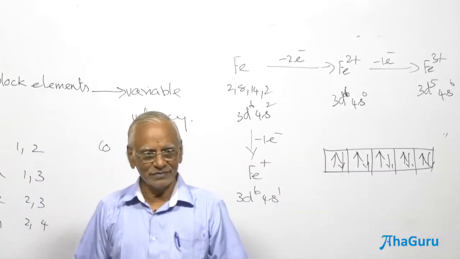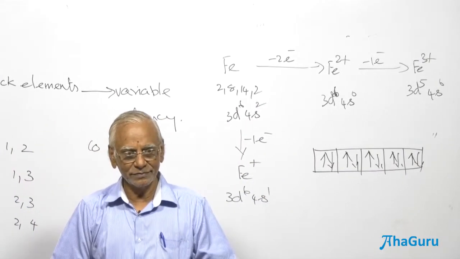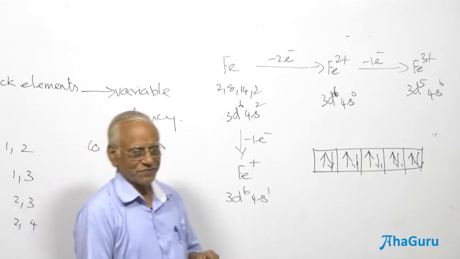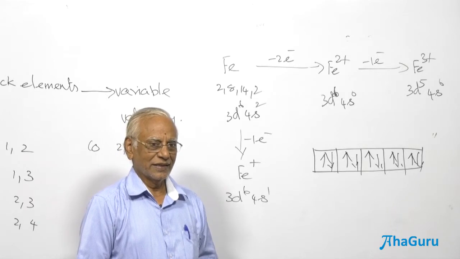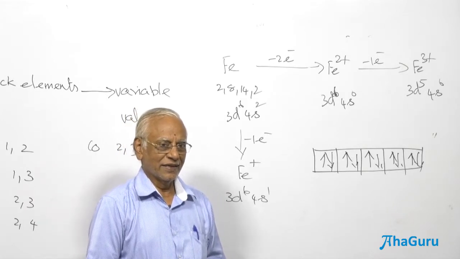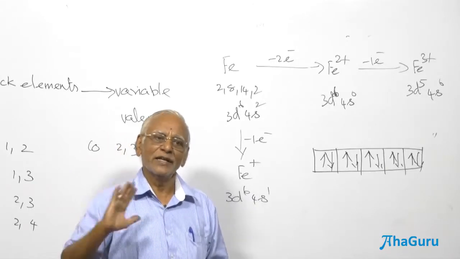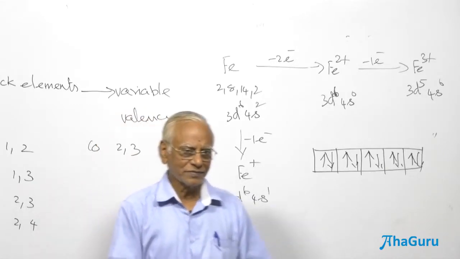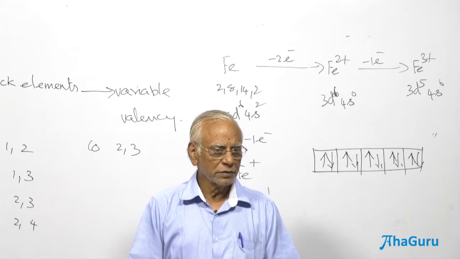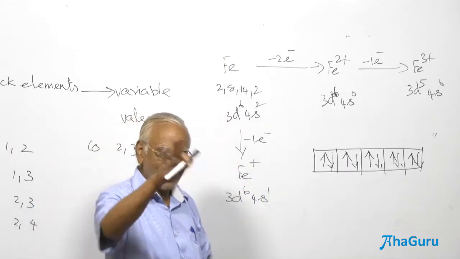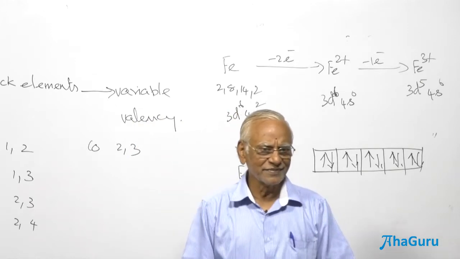Yes? So for Fe2+, the configuration is 3d6. No. But going with the previous thing you gave for copper, since half filled is... No, wait. Copper is an exception. We'll take up copper later. Why won't this become 3d5 4s1? Because half filled is 1. Where is 3d5? No. It's only possible for the element, not for the ions.